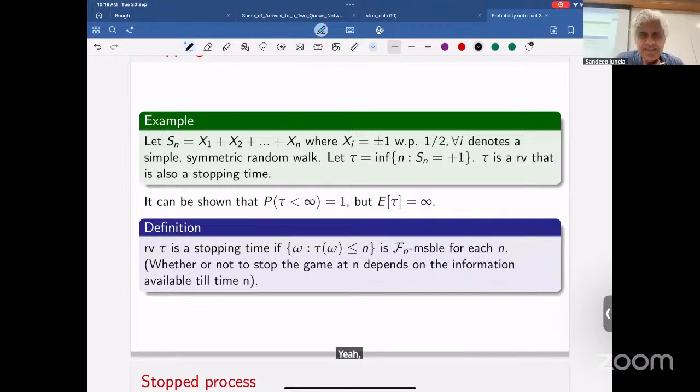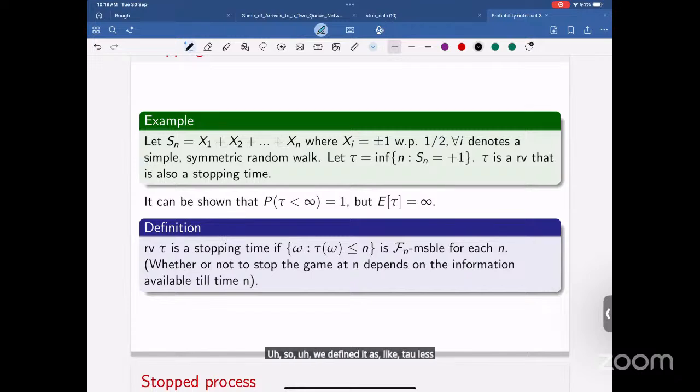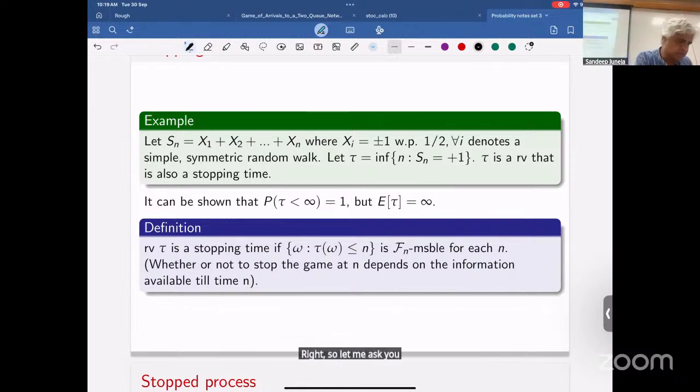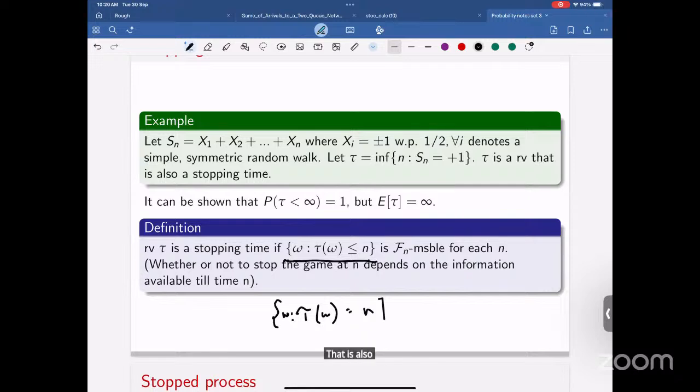So we defined it as tau less than or equal to n. Will the definition change if we just keep tau equals n? Let me ask you this: if indeed this property is true for all n, what can you say about tau omega equal to n? That is also fully determined by the information that we have up till the nth time interval.